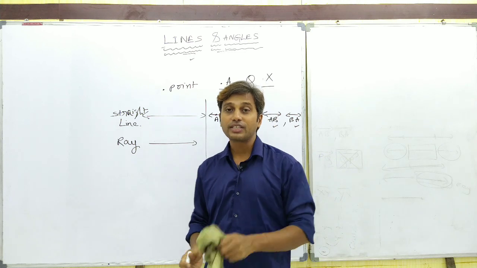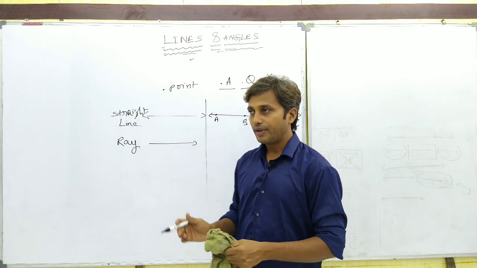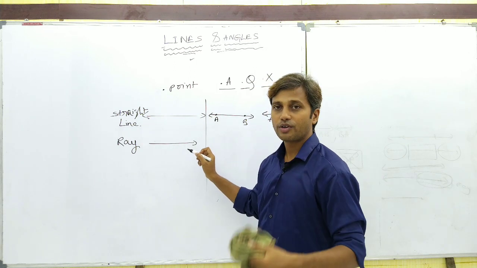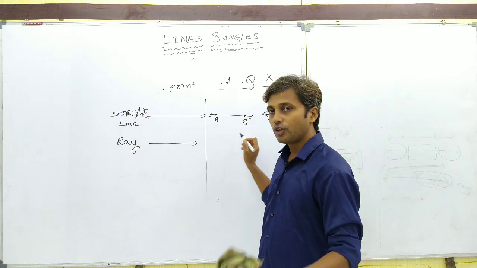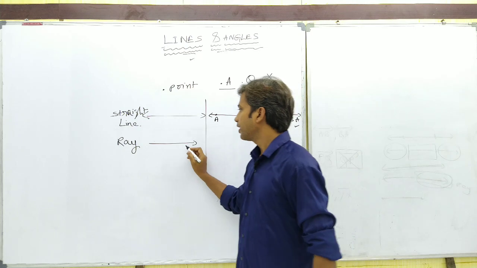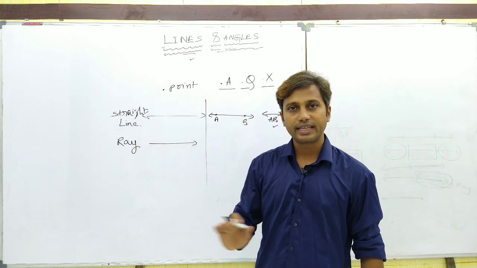Then what about the length of the ray? Length of the ray is also infinite. Why? Because whether it is extending both sides or extending on one side, the thing is the same, or not? It is extending to infinity. So obviously its length is also tending towards infinity. So therefore its length is also infinite. This is also not having finite length.